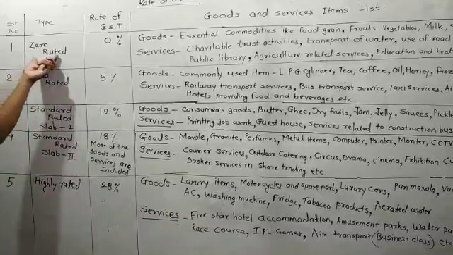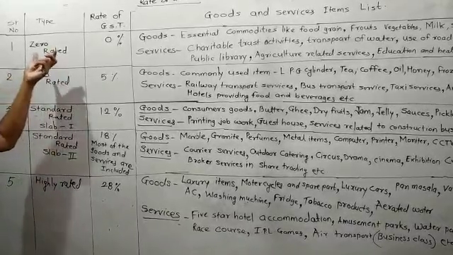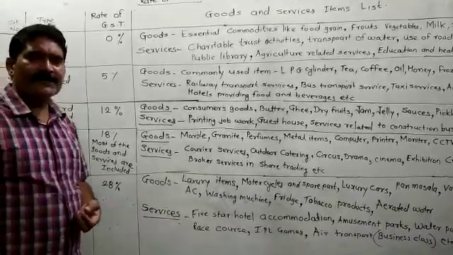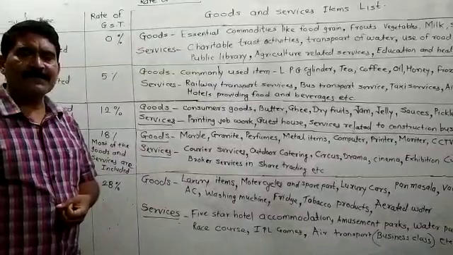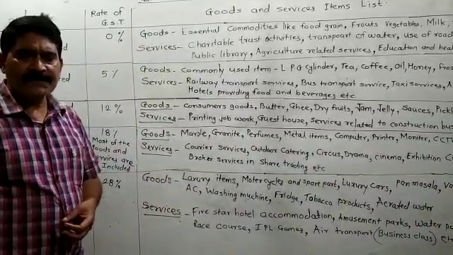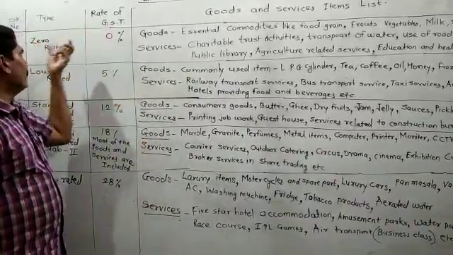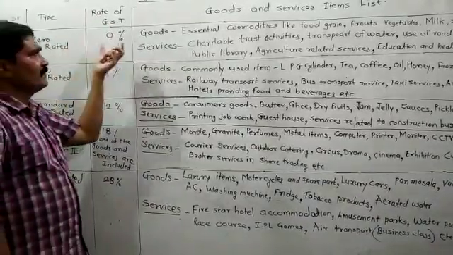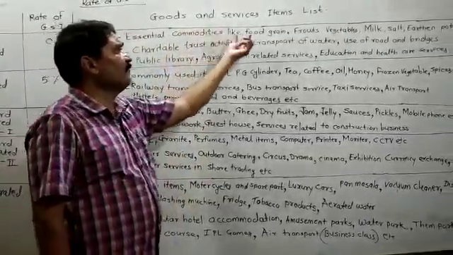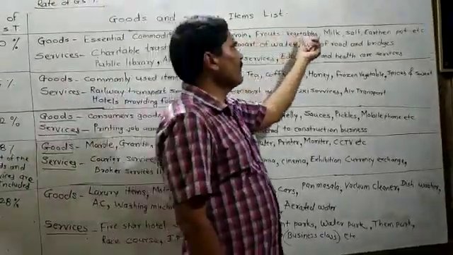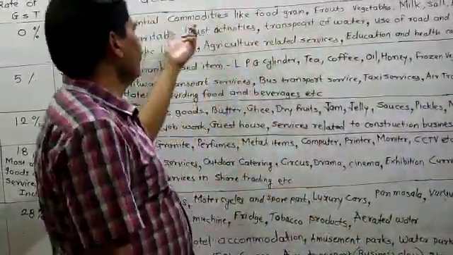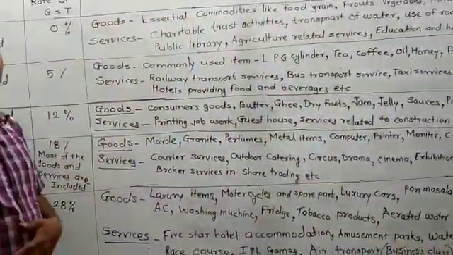First category is zero rated. It means for these goods and services, you don't have to pay GST. For zero rated, the rate of GST is 0. Goods are essential commodities, like food grains, fruits, vegetables, milk, salt, earthen pots, etc. For those the rate of GST is 0.